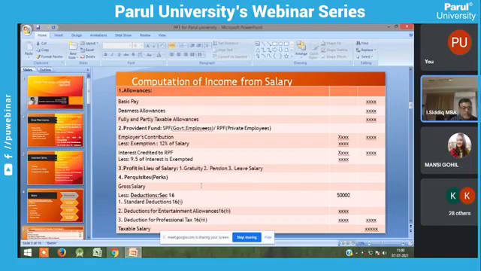The last deduction is the deduction for professional tax. So this is the third deduction. After gross salary, you have to deduct three items: standard deduction, deduction for entertainment allowance, and deduction for professional tax. So we can get the taxable salary, my dear students.